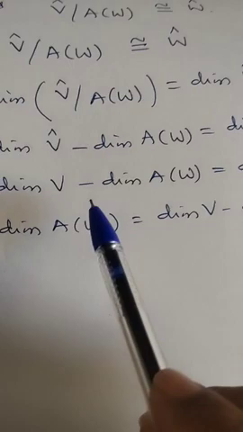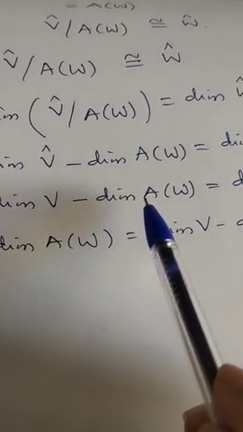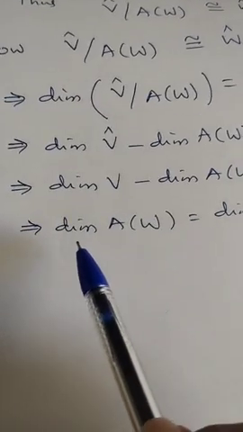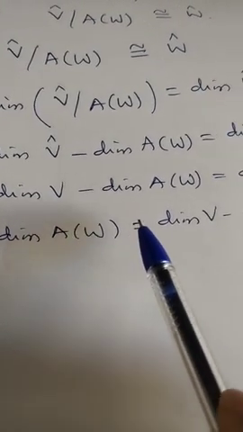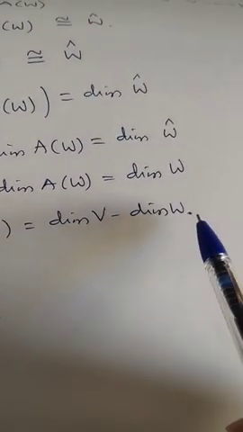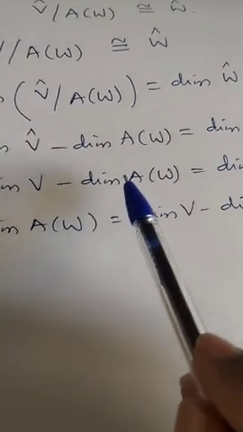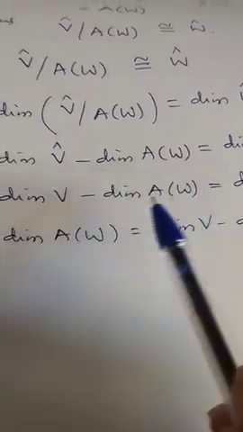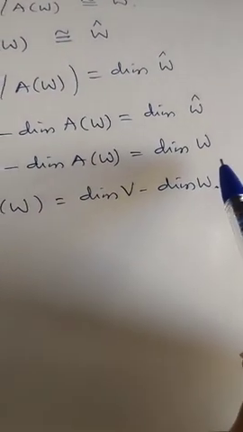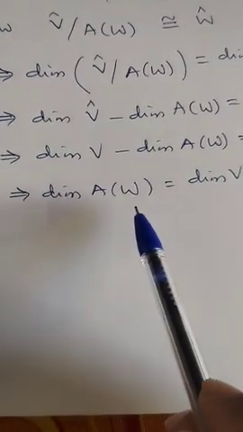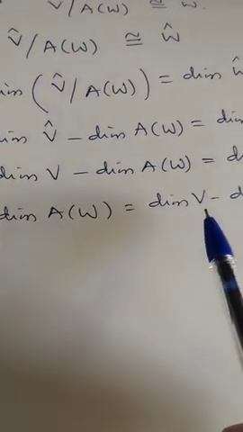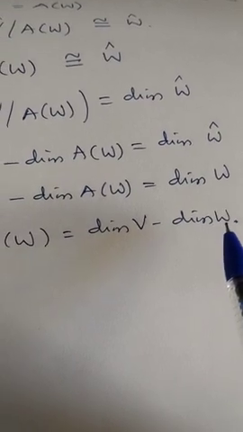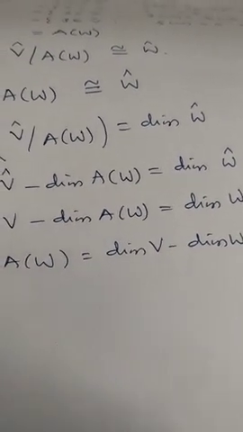Therefore, if you keep this as it is and transform the other two terms to the right hand side, we see that the dimension of A of W becomes the dimension of V minus the dimension of W. Therefore, we have proved that the dimension of the annihilator of W is equal to the dimension of the vector space V minus the dimension of the vector space W. Okay, this is also a very important result.